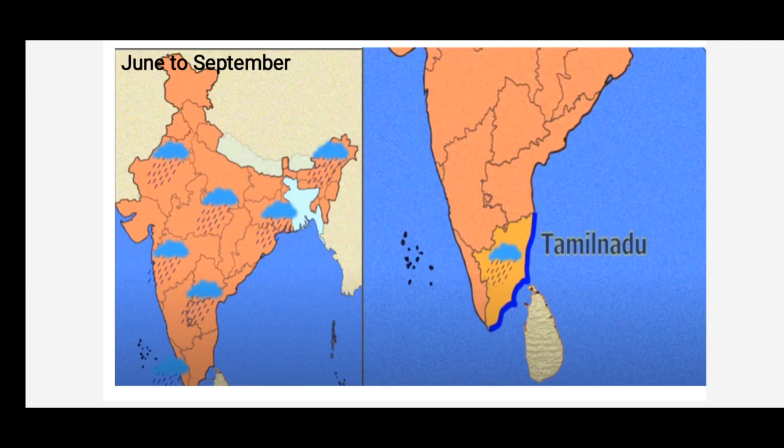So these are the regional variations in terms of precipitation, children. I hope you have understood today's class.